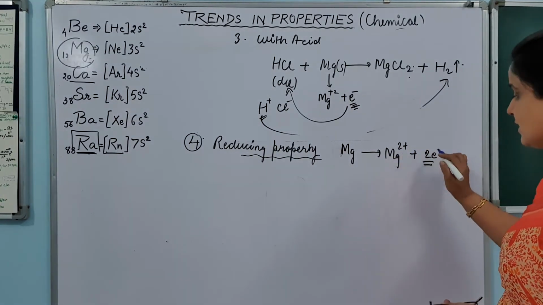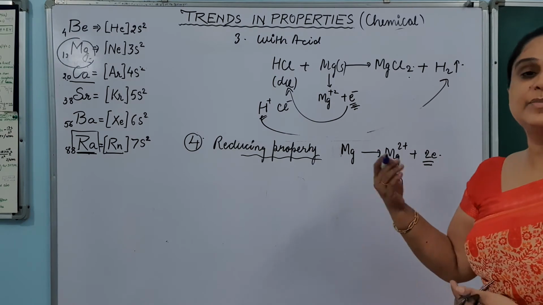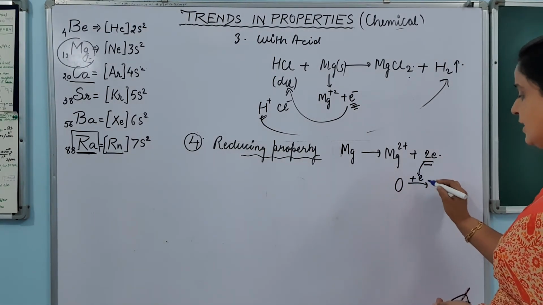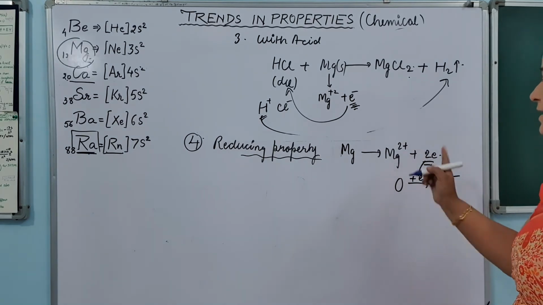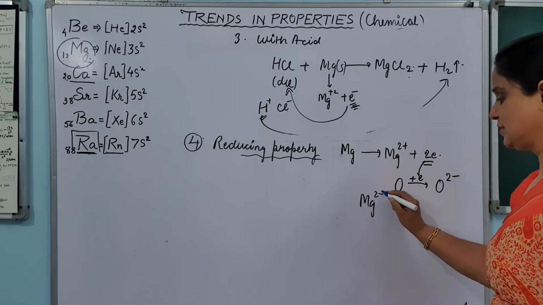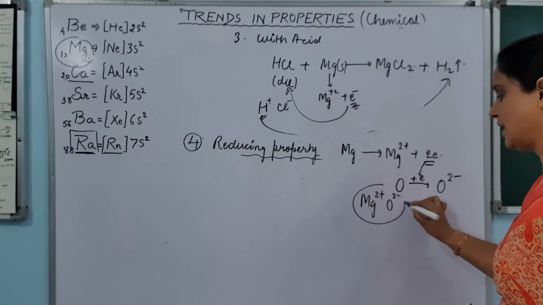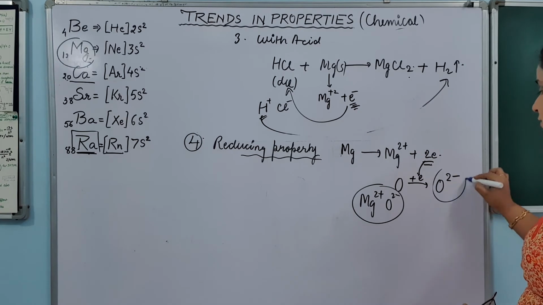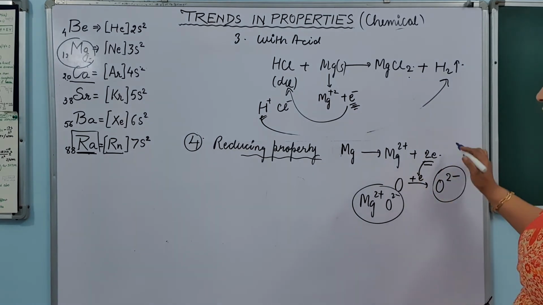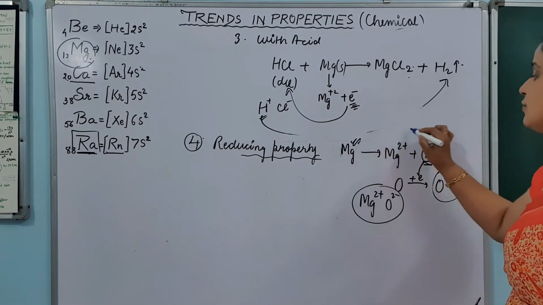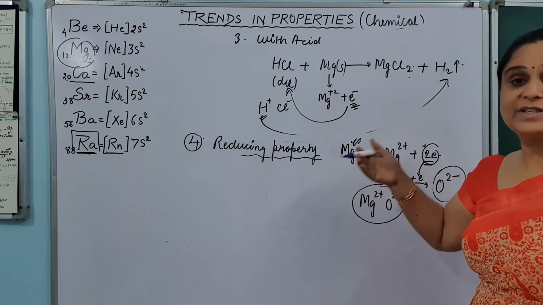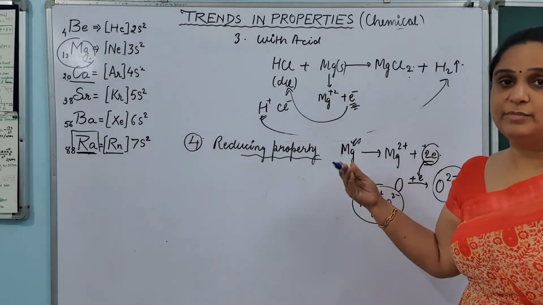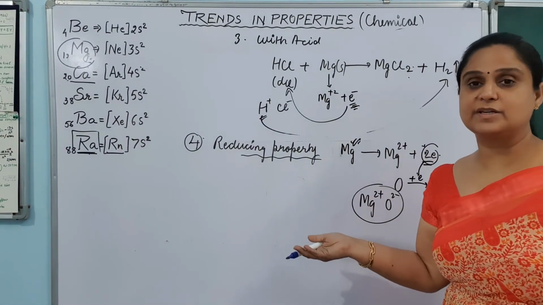If this is losing the electron and any atom, suppose there is oxygen, it is going to gain the electron lost by them and will convert into O2 minus, and then they will form the ions like Mg+2 and O2 minus to form the ionic compound. This is happening. So who is responsible for the gaining of electrons by the oxygen? This magnesium. This magnesium would not have lost the electron so that it could have reduced. तो कौन responsible हुआ ऑक्सीजन के रिडक्शन के लिए? Magnesium. So that is why the magnesium is a reducing agent.